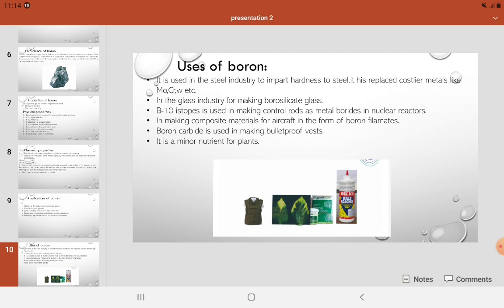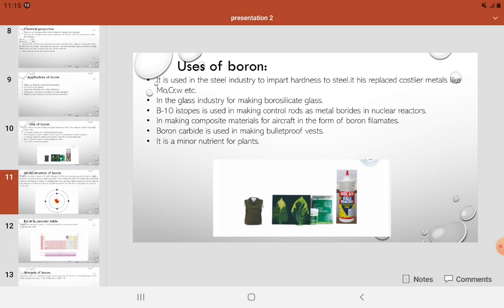Uses of boron. It is used in the steel industry to impart hardness to steel. It has replaced costlier metals like molybdenum, chromium, tungsten, wolfram, etc. In the glass industry it is used for making borosilicate glass. The B10 isotope is used in making control rods as metal borides in a nuclear reactor. It is used in making composite material for aircraft in the form of boron filaments. Boron carbide is used in making bulletproof vests. It is a minor nutrient for plants.